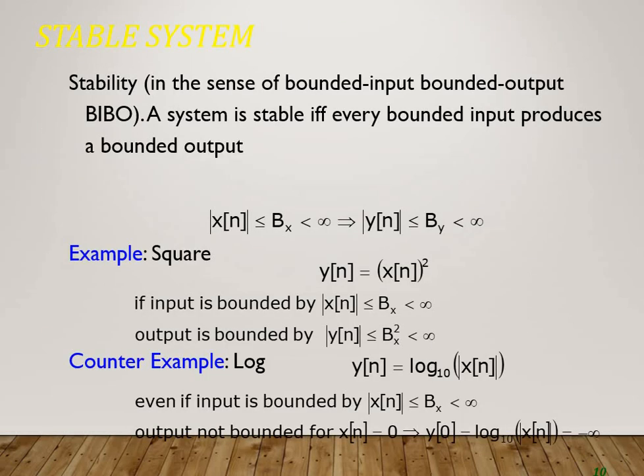Now there is one more type of system that I am telling you, that is FIR and IIR system. You will study this whenever you study filters. FIR stands for finite impulse response and IIR stands for infinite impulse response. If a system has a finite impulse response, then the system is termed as an FIR system.